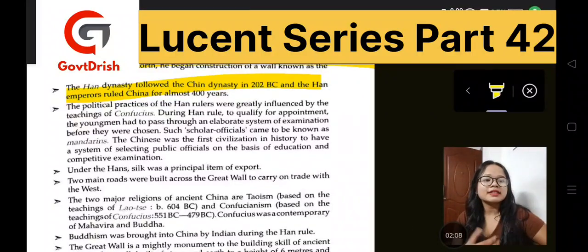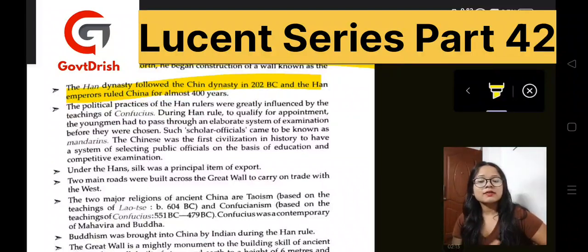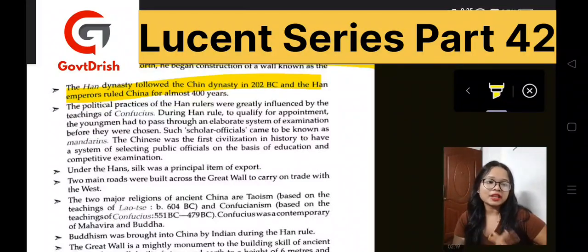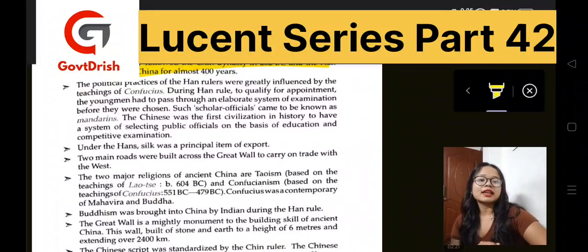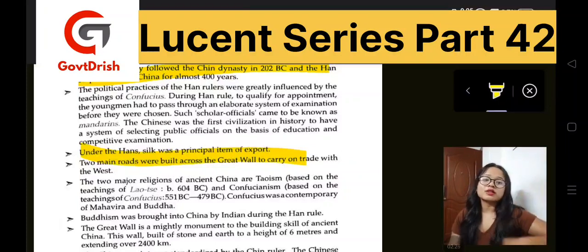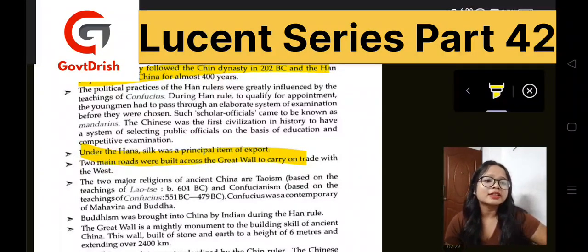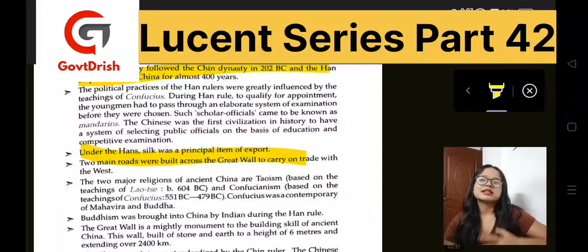This dynasty was the one who selected on the basis of education and competitive examination. Under the Hans, there was one more important item, that was silk. Silk was a principal item of export during this time, and many important roads were built across the Great Wall to carry trade to the west, as there was an expansion of trade during that time.